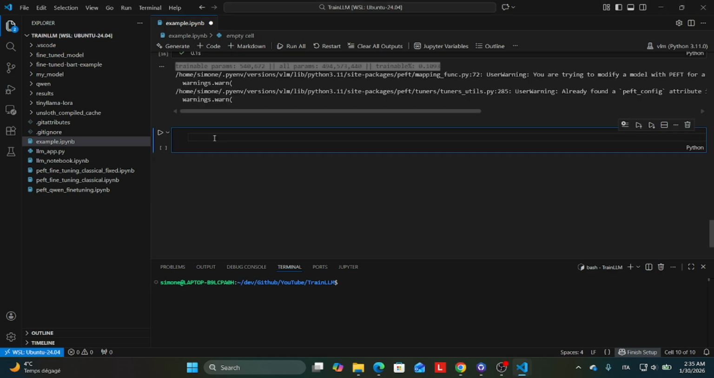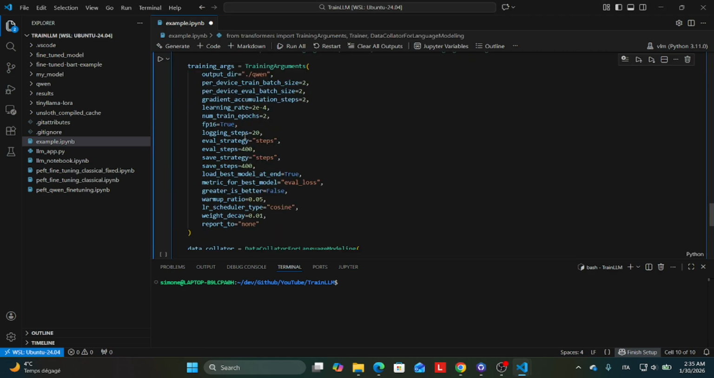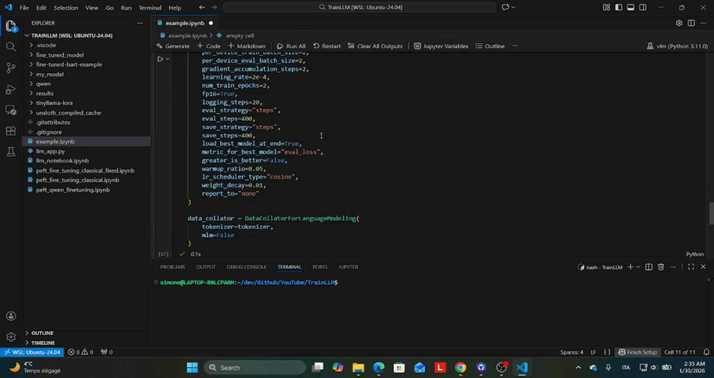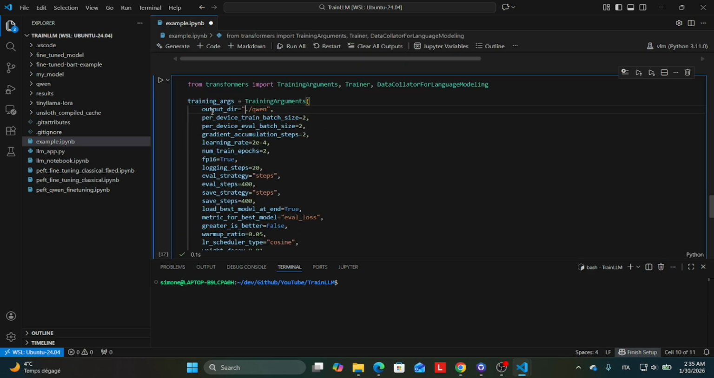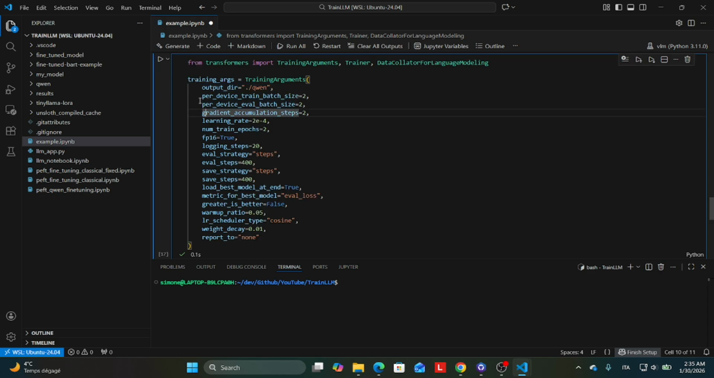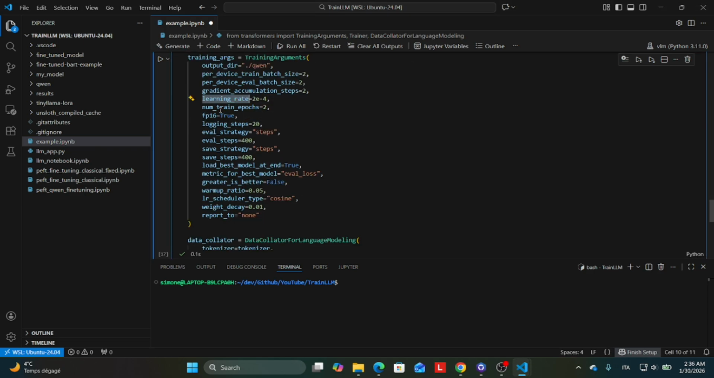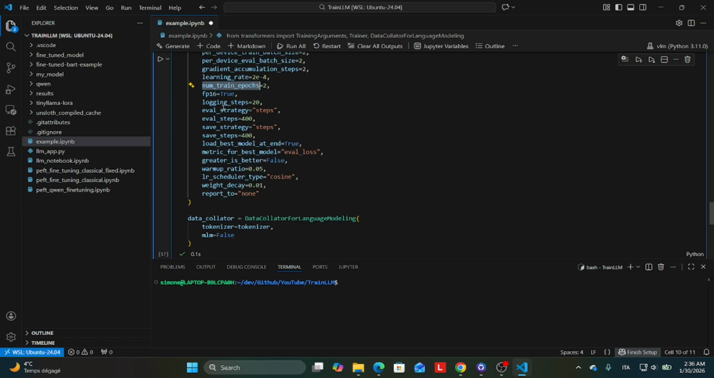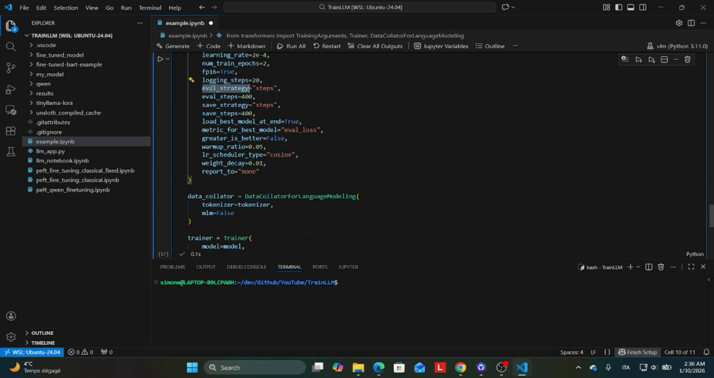We now need to define the parameters for training. Let's give a brief overview of each of them. Output dir, the output directory where to save the model. The per-device train batch size is the number of samples processed at once on each GPU. The gradient accumulation steps provides the number of steps before updating weights. The learning rate is the peak learning rate, how big each weight update is. The number of train epochs is the number of training epochs for fine-tuning. FP16 tells us to use float 16 precision. Logging steps tells us after how many steps to log the metrics.